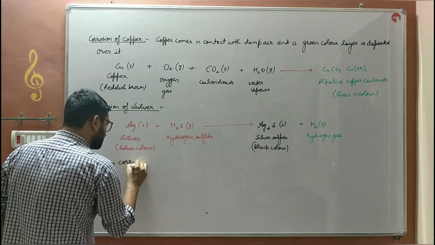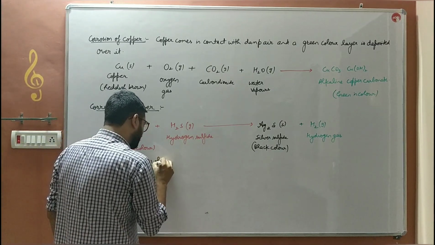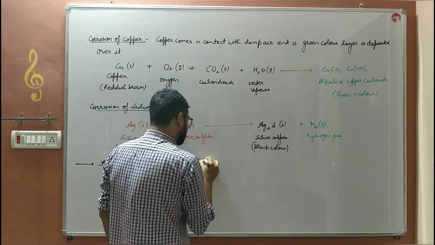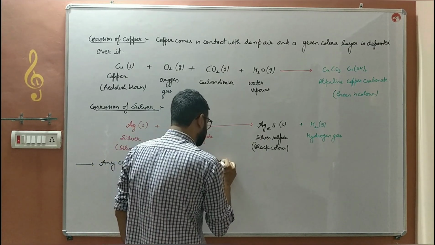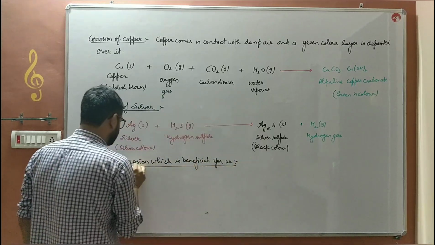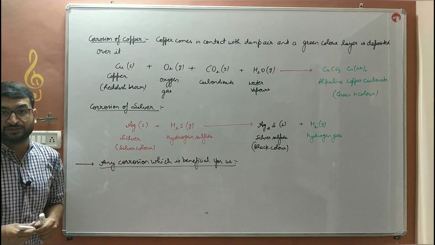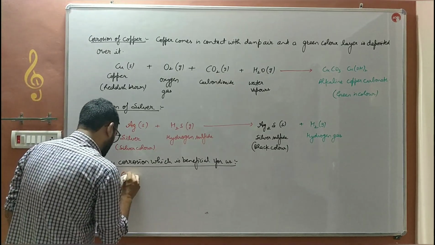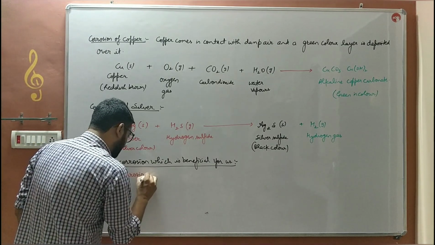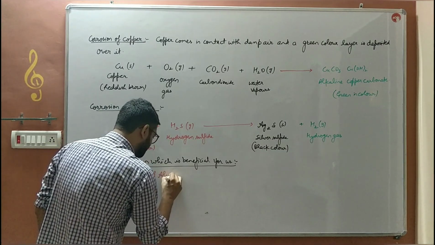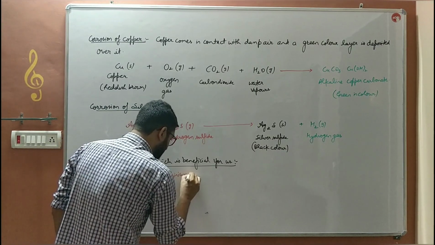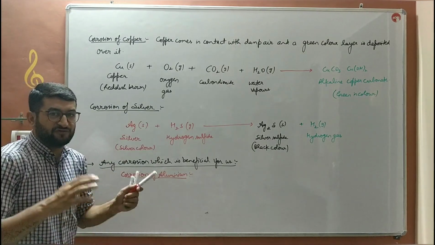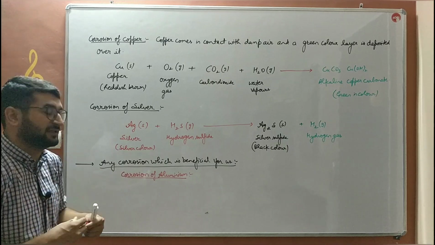Next, any corrosion which is beneficial for us, which is useful for us. There is one corrosion which is beneficial for us, and that is corrosion or oxidation of aluminium. That is the only oxidation or corrosion, the reaction of metal with oxygen, which is beneficial for us. How?